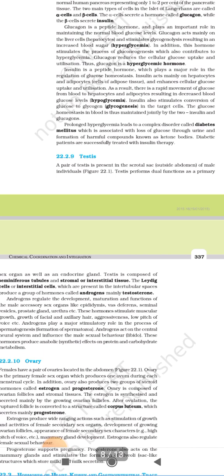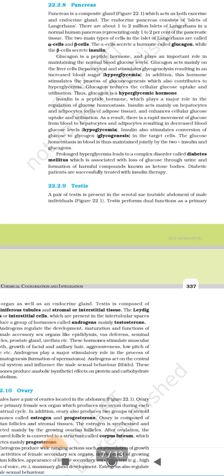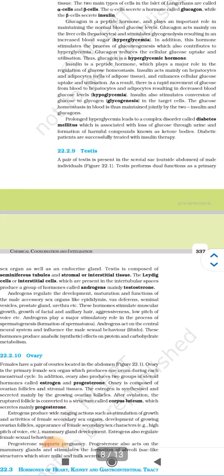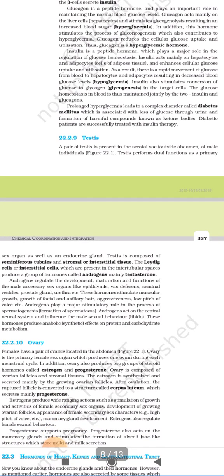Prolonged hyperglycemia leads to a complex disorder called diabetes mellitus, which is associated with loss of glucose through urine and formation of harmful compounds known as ketone bodies. Diabetes patients are successfully treated with insulin therapy.